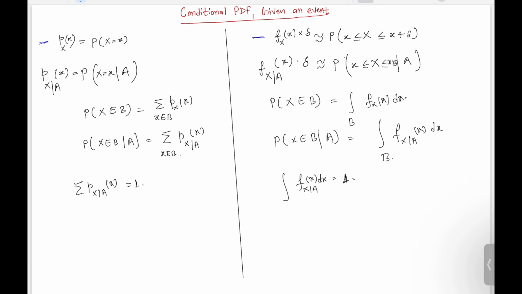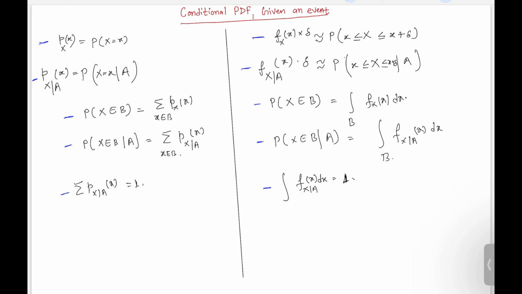So you see, in the case of the discrete and in the case of the continuous, we have done nothing, just replaced the summation with integration, and PMFs with PDFs. Now let's look at what the conditional PDF will be.